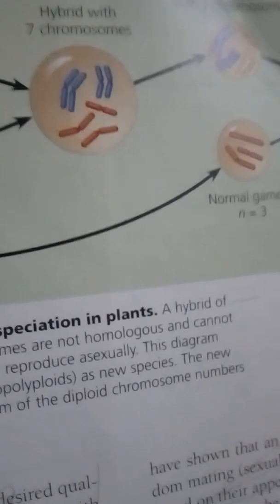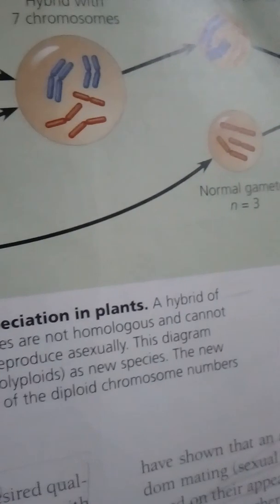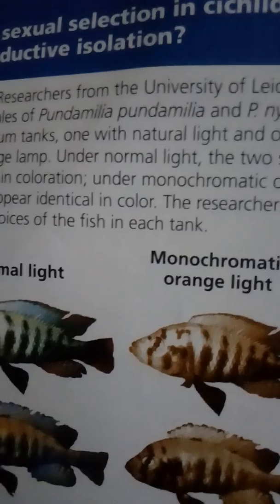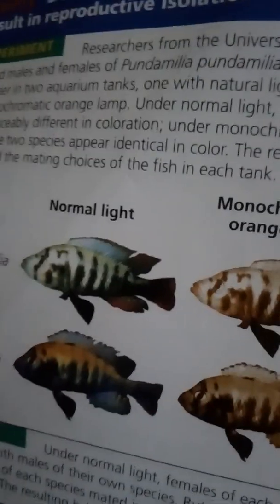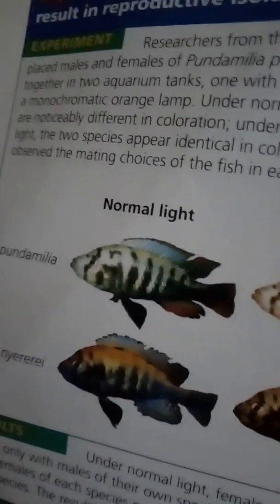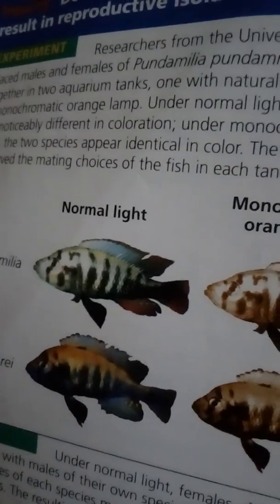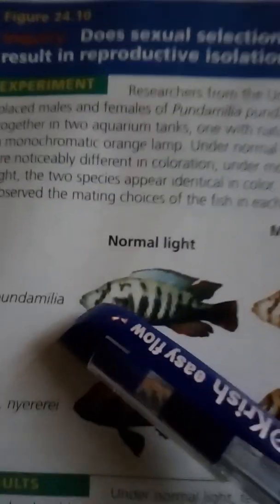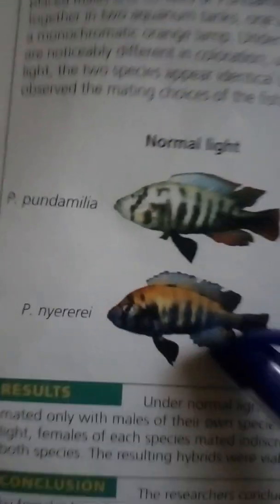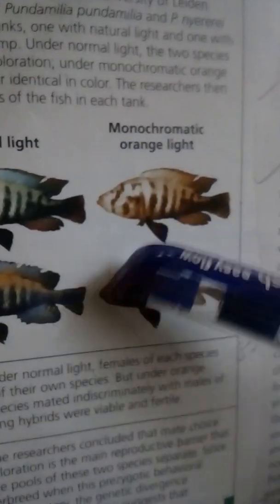Pollution is now clouding Lake Victoria's water, so perhaps the cichlids' divergence will be reversed as it becomes more difficult for female cichlids to visually distinguish between the males. The gene pools of these kinds of fish, notice the red and the orange one and the blue one, may again blend together.